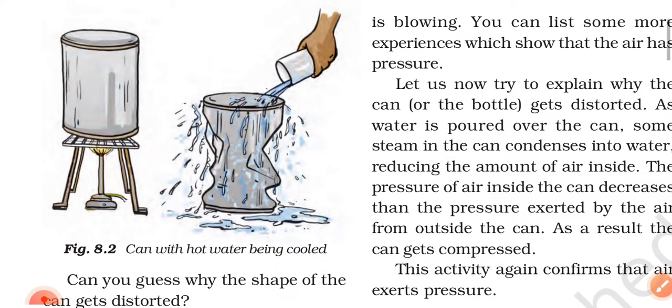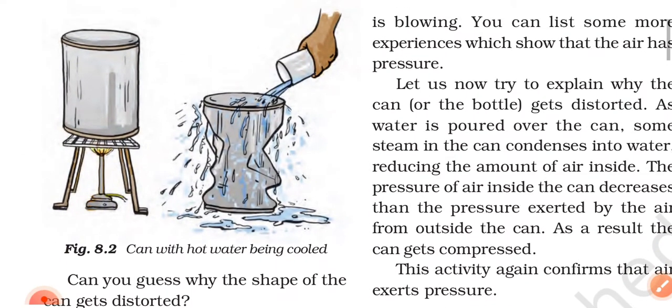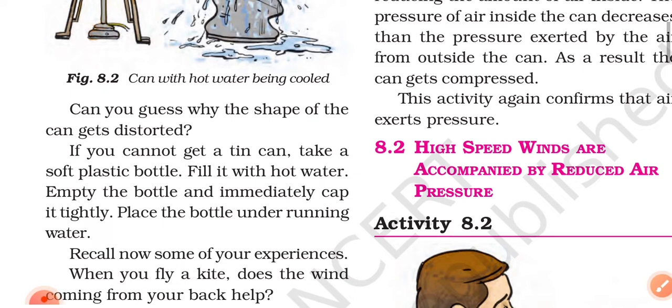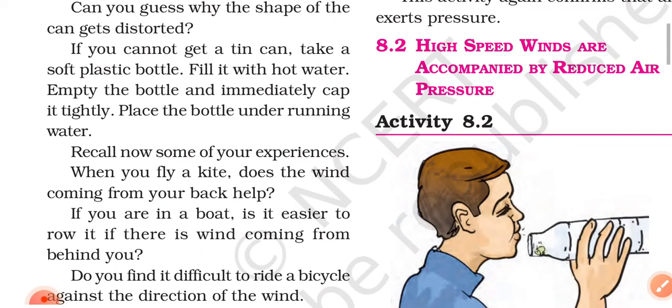Here, Figure 8.2, can with hot water being cooled. Can you guess why the shape of the can gets distorted? If you cannot get a tin can, take a soft plastic bottle, fill it with hot water, empty the bottle and immediately cap it tightly. Place the bottle under running water.